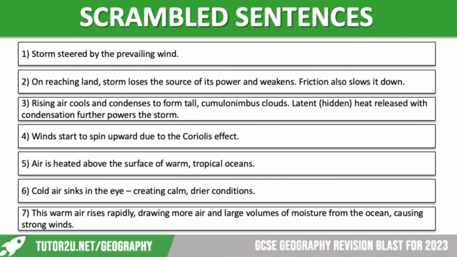So if we have a look at them individually, we've got the storm steered by the prevailing wind. We've got on reaching land, storm loses its source of power and weakens. Friction also slows it down. Rising air cools and condenses to form tall cumulonimbus clouds. Latent, which is hidden heat, is released within condensation, further powering the storm. But the winds start to spin upwards due to the Coriolis effect. But the air heated above the surface of warm tropical oceans. Cold air sinks in the eye, creating calm, dry conditions, and the warm air rapidly rises, drawing more air and large volumes of moisture from the ocean, causing strong winds.